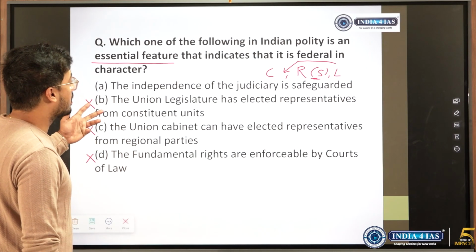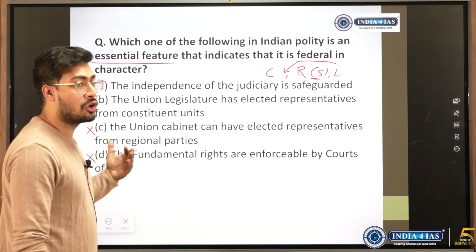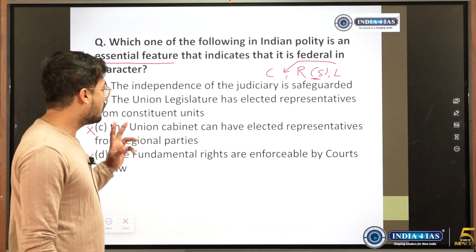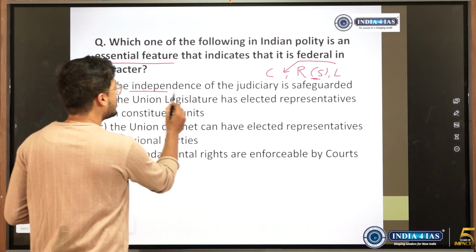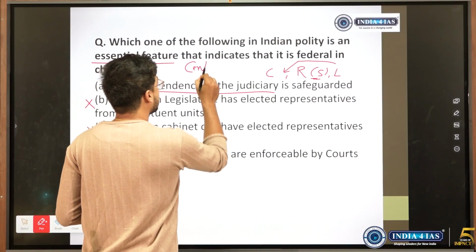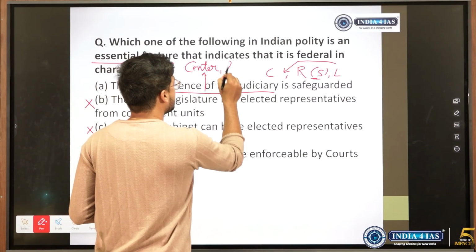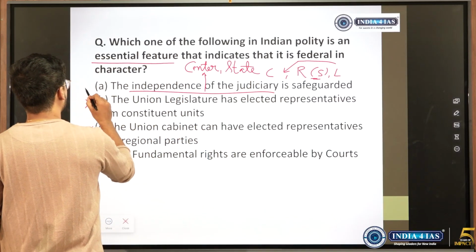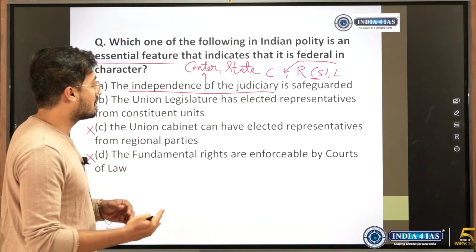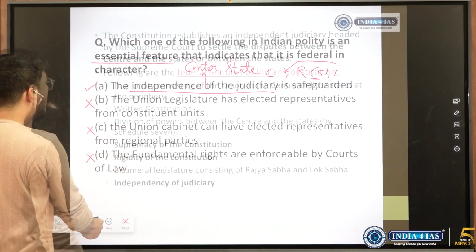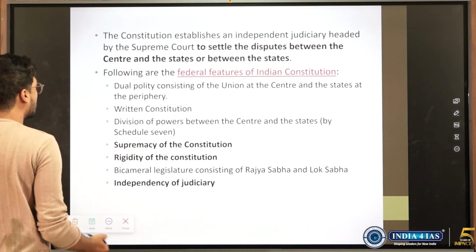So likewise I said, if we want the supremacy of the constitution, or if we want the federal structure to be intact, then we need an independent judiciary which will resolve the disputes between the center and the state, and which will be neutral when it is deciding the disputes between these two. So we want an independent judiciary so that center is not able to influence the judiciary when it comes to dealing with the states. So this is the right answer. Also we should know about federal features.